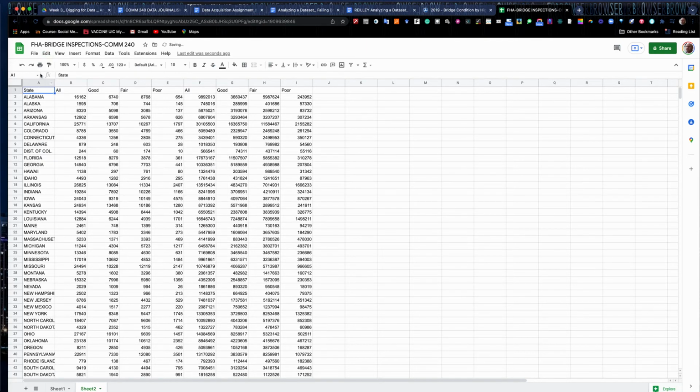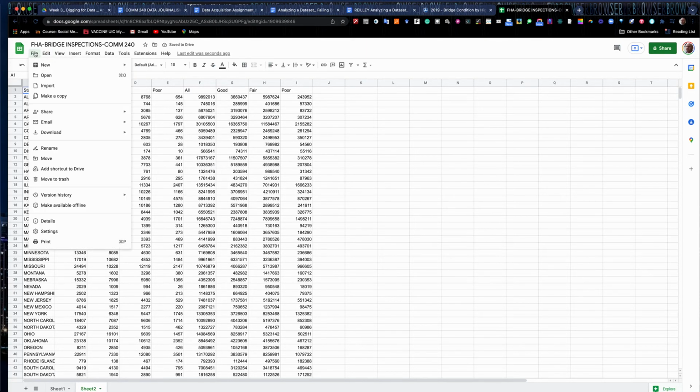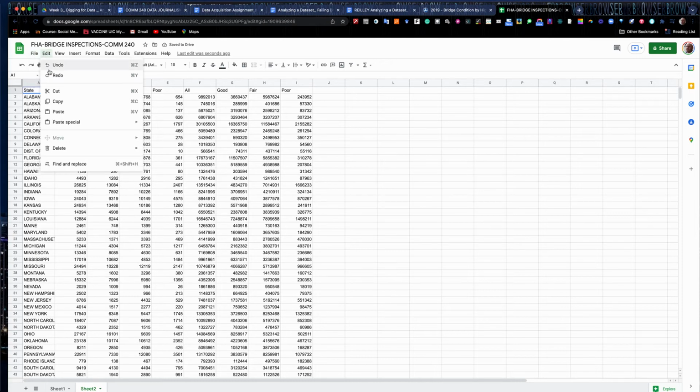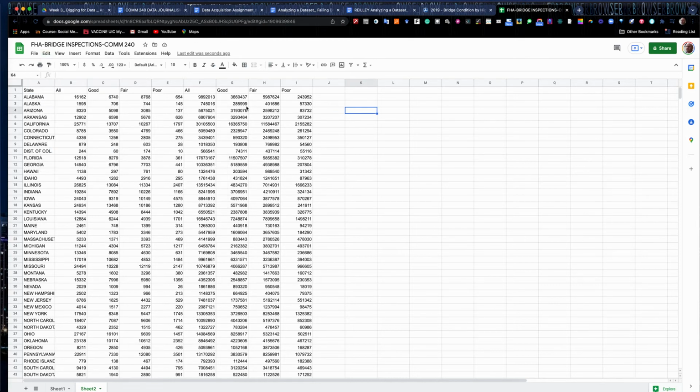So we're going to delete row 1. And to delete a row, you just go to File or Edit and go to Delete. And you can choose if you want to delete row 1, 2, 3, or 4. I just want everything in one row. My header row is all one row instead of 2 rows. Row 2 should have Alabama and all the data in it.